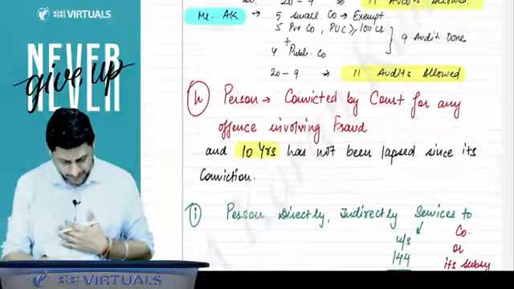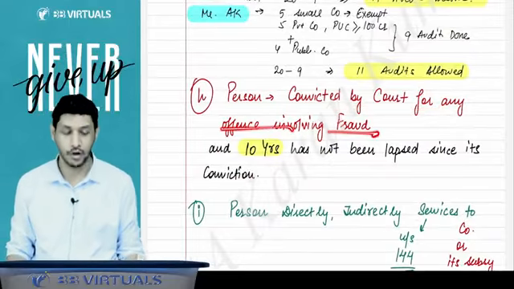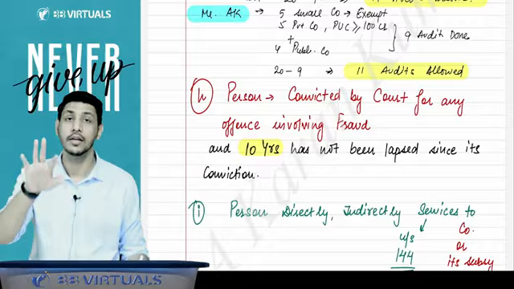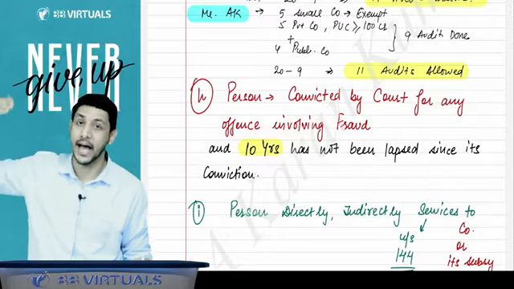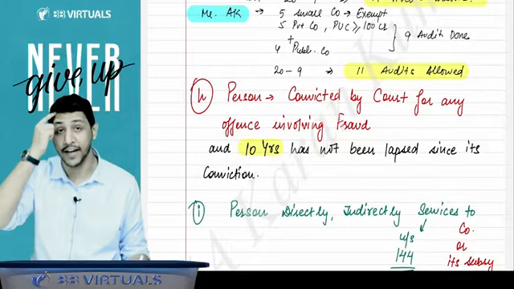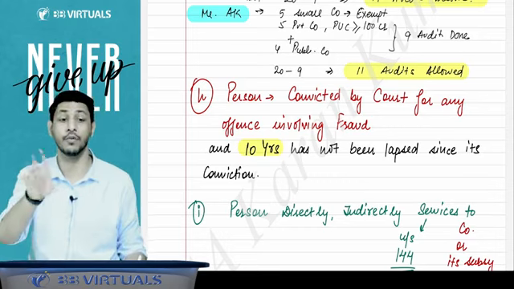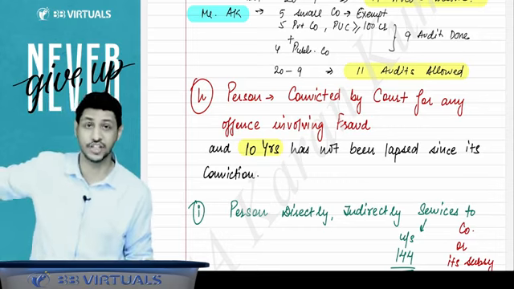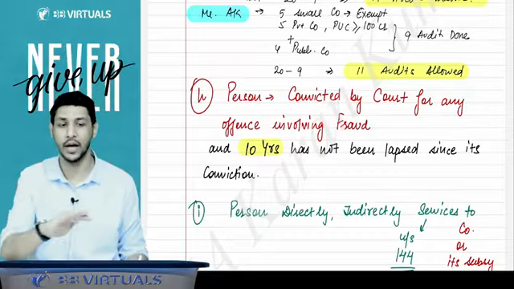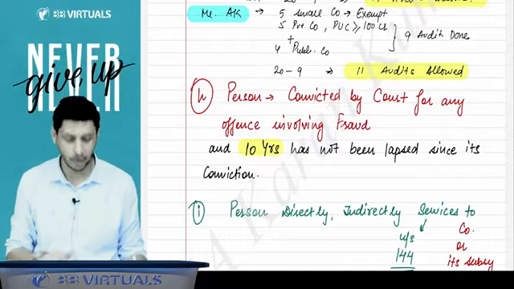Now we will go to the next point: if a person is convicted by the court for any offense involving fraud, then that person cannot be the auditor. But if 10 years have elapsed since the conviction, then that person can be the auditor. When can you not be the auditor? When the person was convicted by the court for any offense involving fraud, and 10 years have not elapsed since the conviction. Then you cannot be the auditor of the company.